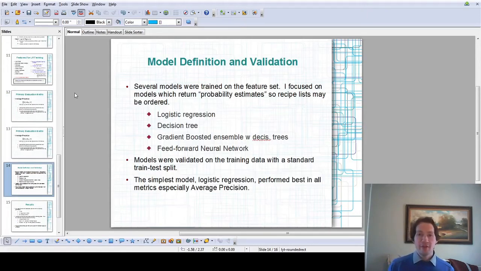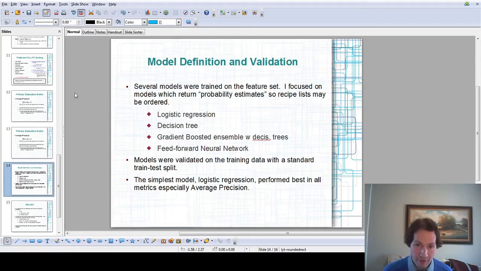So in the model definition and validation phase, I trained several different models, 4 different models. I focused on models which return probability estimates because I wanted to be able to order my list of results from most likely to least likely. So the models that I trained: a couple simple classical models, logistic regression, decision tree, a gradient boosted ensemble with decision trees as the weak learners. And then lastly, in fulfillment of the requirements for this capstone, I trained a very simple feed-forward neural network with one hidden layer, straightforward neural network.